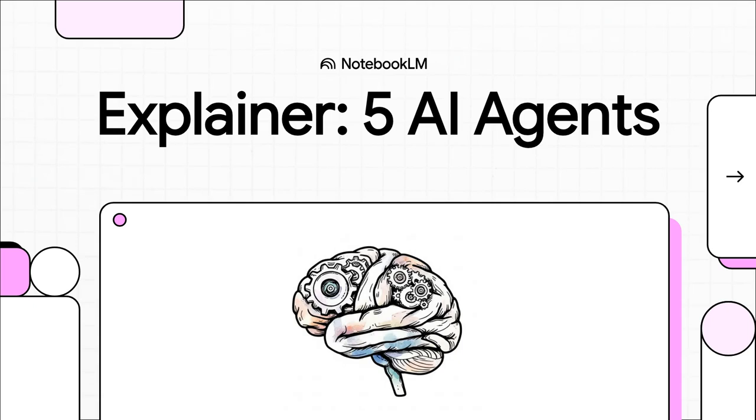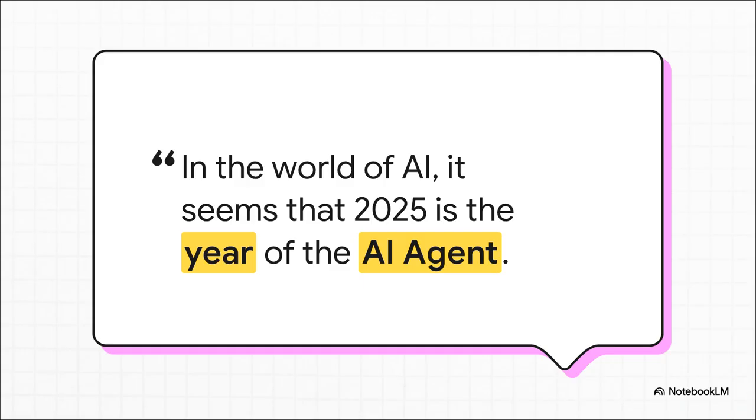You've probably heard the term AI agent thrown around a lot lately. But what does that even mean? Well, today, we're going to break down the 5 key types of AI agents, from something as simple as a thermostat all the way up to a chess grandmaster. I mean, it really feels that way, right?